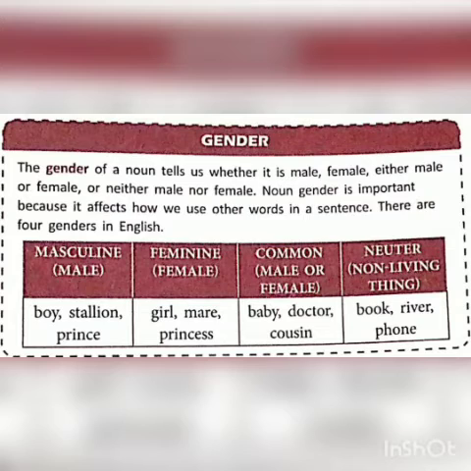Like baby. If we say baby, then it comes under both male and female. We are not saying a baby boy or a baby girl. We are just saying baby. By the word baby, we cannot predict whether it's a male or a female. So it's a common name. Neuter is non-living things like book, river, phone. All these are neuter gender. So this is gender with 4 kinds.